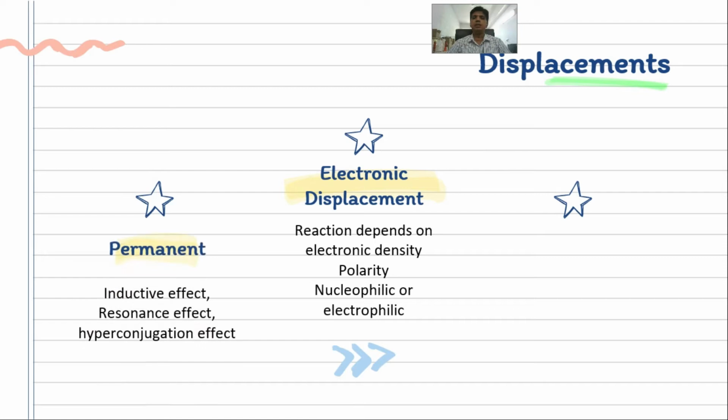Under permanent displacements, inductive effect, resonance effect, and hyperconjugation effect can be considered. While for temporary, electromeric effect is considered as a temporary effect.